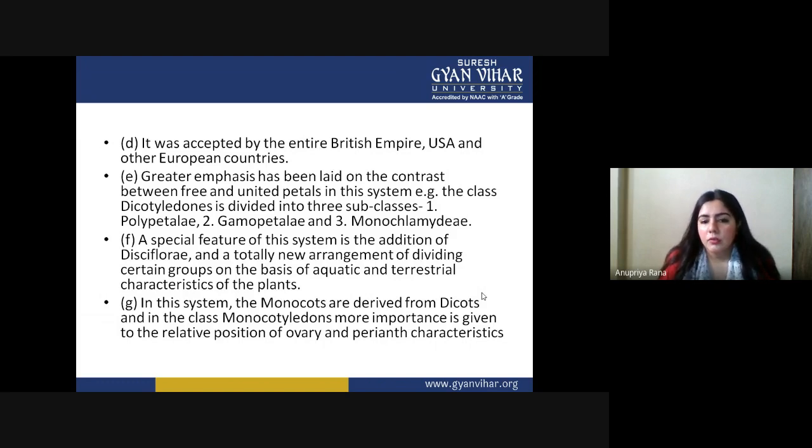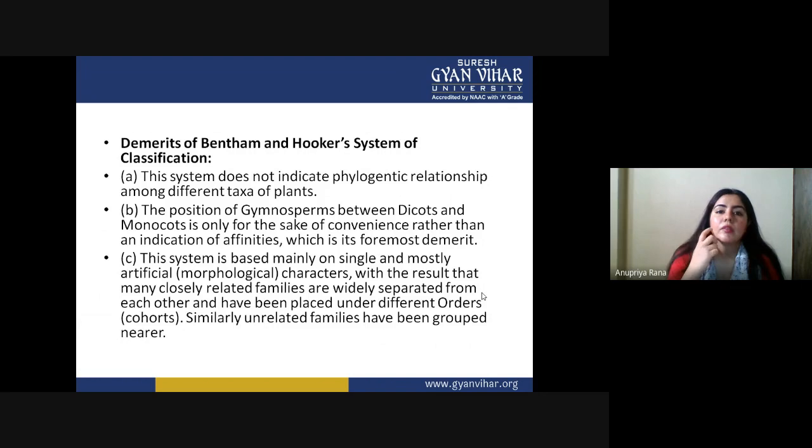They made it clear that dicotyledons and monocotyledons should be separate. They cannot be in the same group. That's why this is also a very important contribution from them. And for monocotyledons, the ovary and perianth characteristics were used to classify them uniquely.